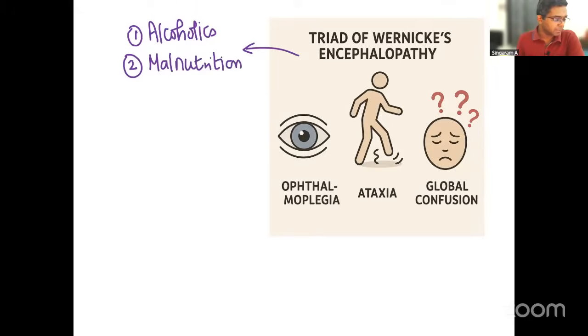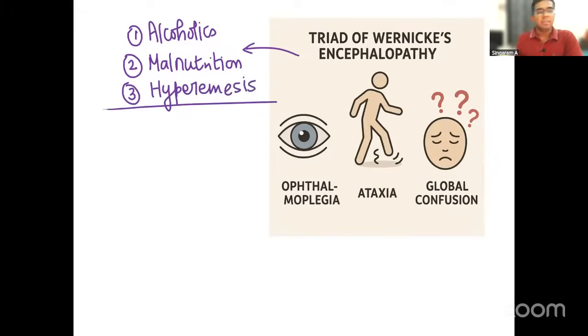That is the second category. Third is those who are having hyperemesis. Very unlikely. What is the meaning of hyperemesis? Too many vomiting episodes. These are the three groups of patients who are prone to manifest with Wernicke's encephalopathy. So if they give it as a case scenario, they may give one of these factors also, right?